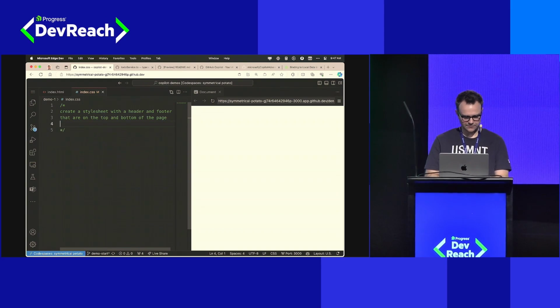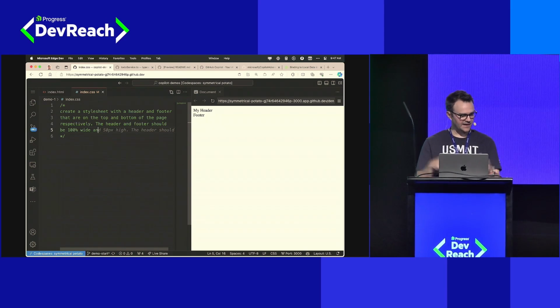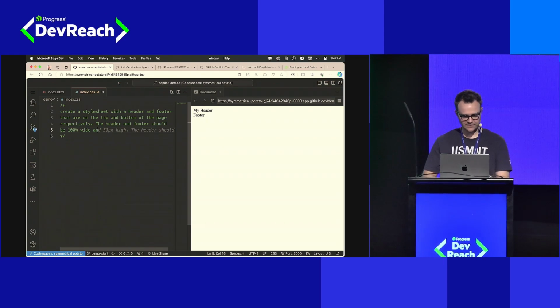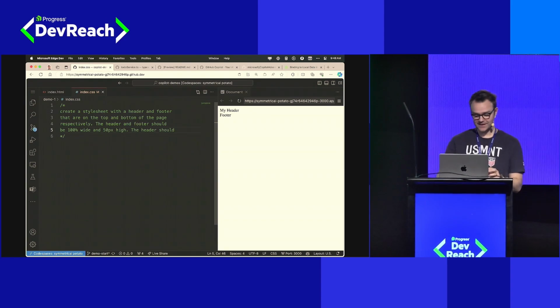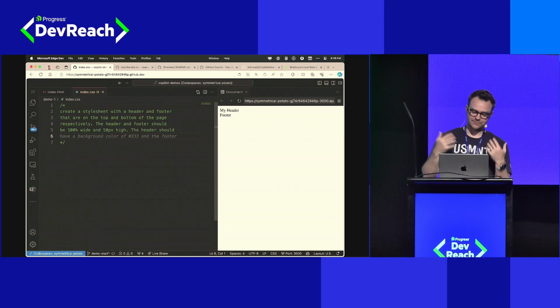Oh, it's starting to help me complete this. Respectively, the header and footer should be 100% wide. Oh, look at that. It's trying to help me. It's even predicting what I may want to do here. Let's maybe give myself a little more room. Sure, I'll take that. And the header should, this is an interesting game of telephone. What does it think the header should do? The header should have a background color. Yeah, I like that. Okay.